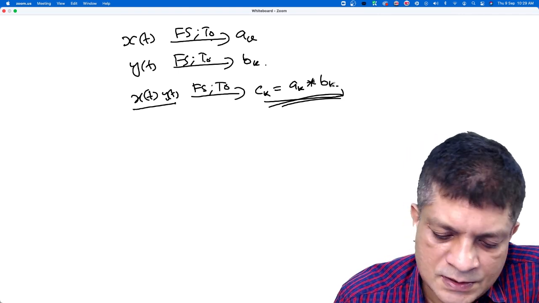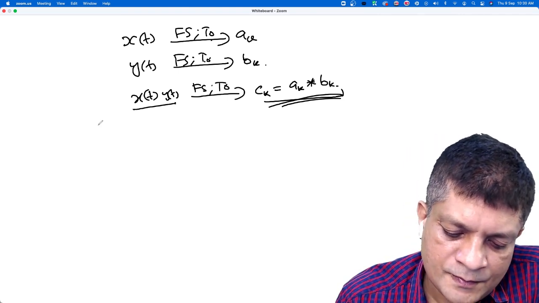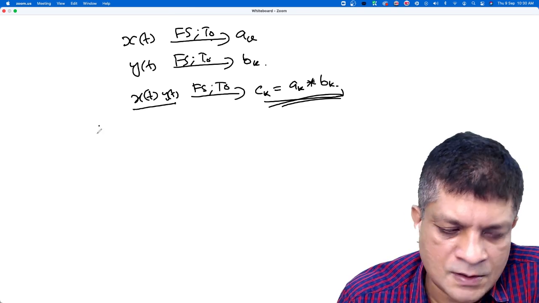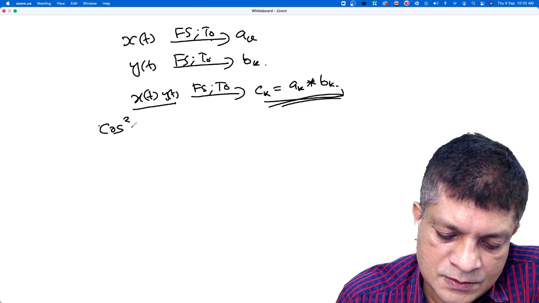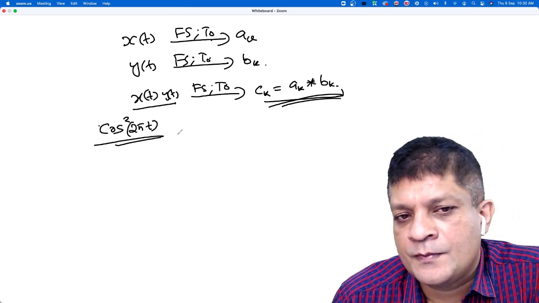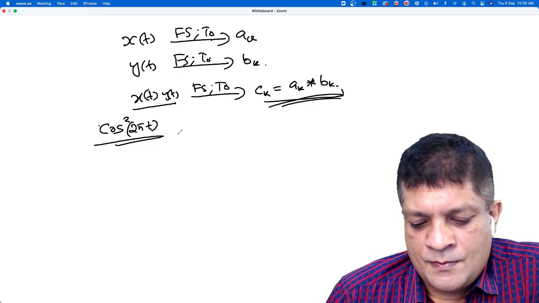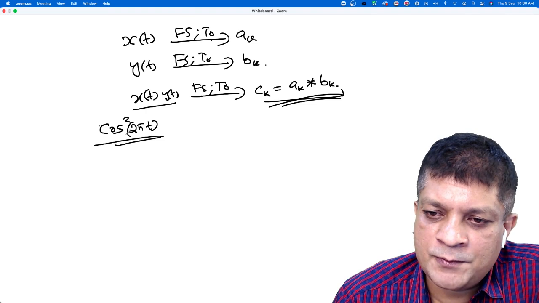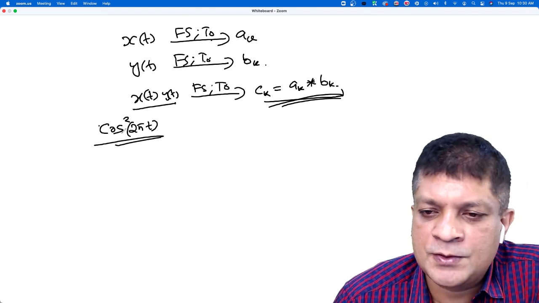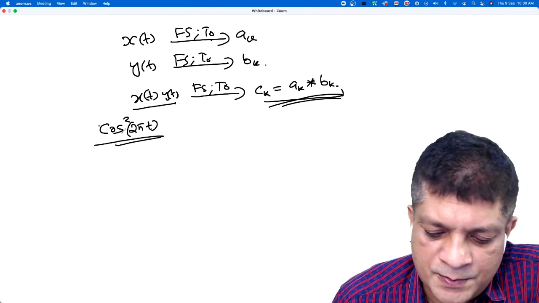Let us consider an example. This itself is a good example. Cos square 2 pi t. First, let us find the Fourier series coefficients of cos square 2 pi t using the convolution property.